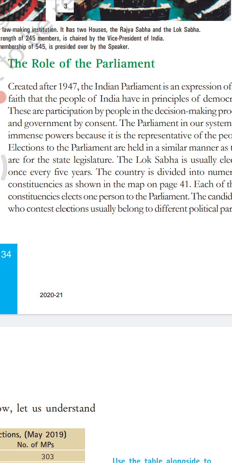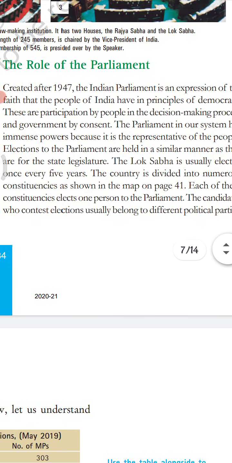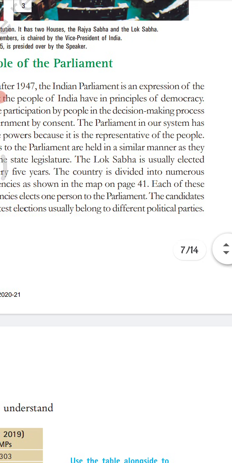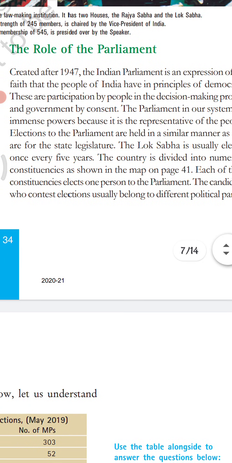Elections to the parliament are held in a similar manner as they are for the state legislature. About state legislature we have read in class 7. The Lok Sabha is usually elected once every 5 years. So Lok Sabha elections are held regularly after 5 years.